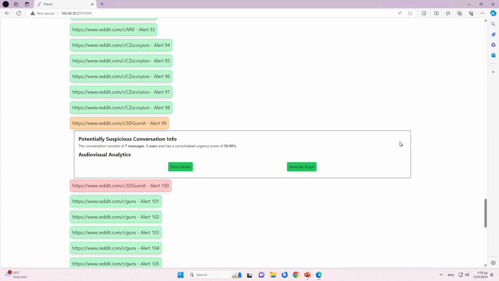Alerts are color-coded to indicate the urgency score percentage, enabling quick assessment. The green alerts have an urgency score of 0 to 30%, the orange alerts have a score of 30% to 65%, and the red alerts, the most suspicious conversations, a score of 65% to 100%.